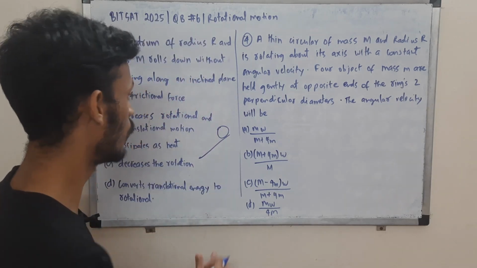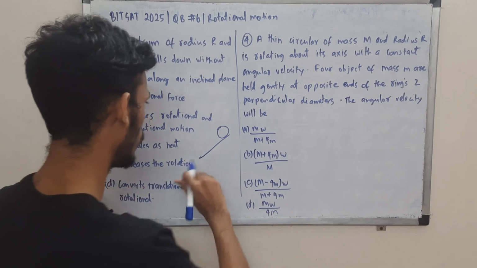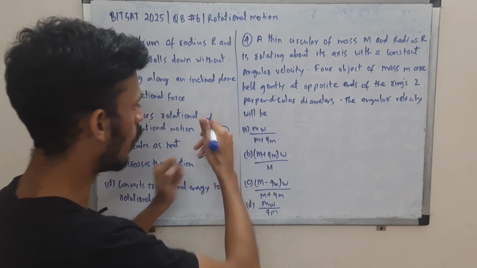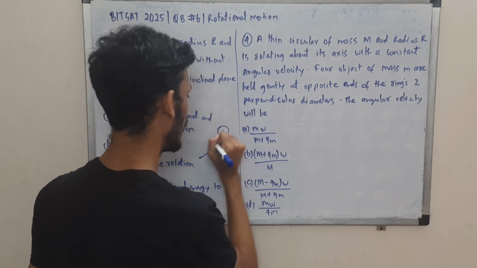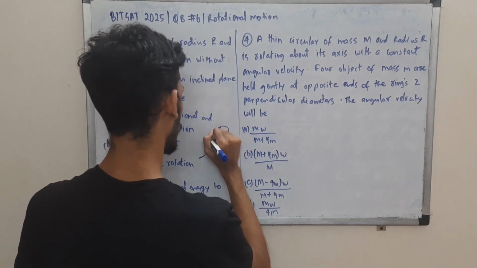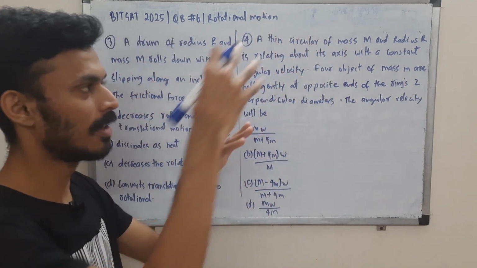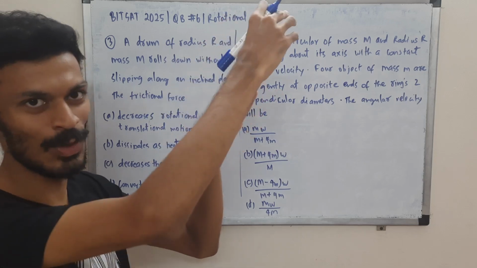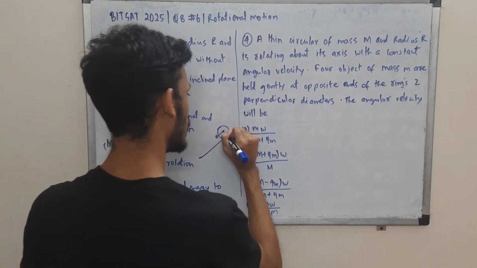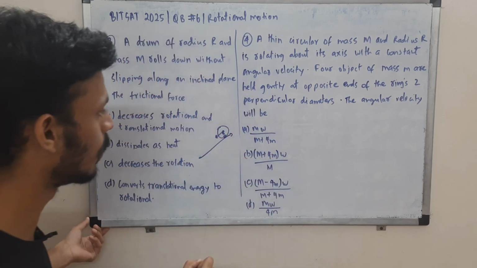So if there was no friction, if this plane was smooth, what will happen? This drum would not have any angular motion. Why? Because the velocity will be in this direction from the center of mass, right? And the drum, you can picture this, since there is no friction, will slide down. It will not roll. Since there is friction, there is torque about this, and that causes rotational motion.